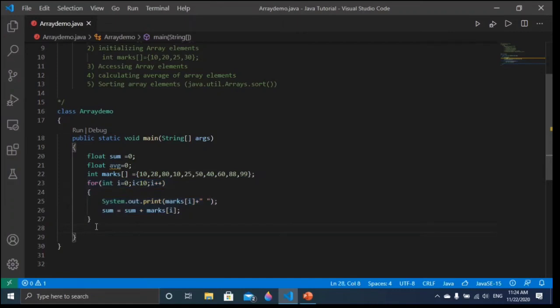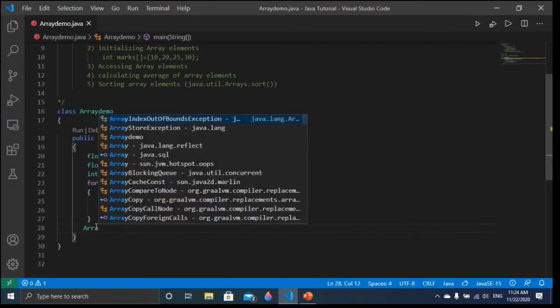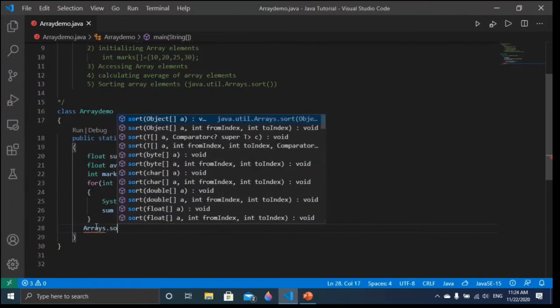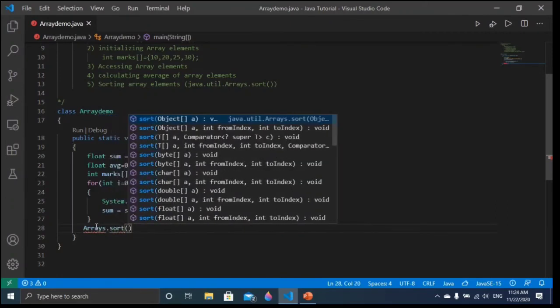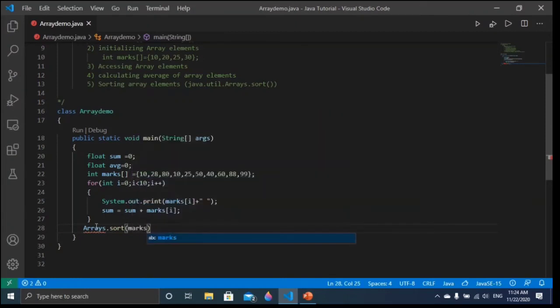I will write one line of code here: Arrays.sort, and what will I pass inside that? I will pass marks. But you can see, friends, the error is coming because Arrays.sort is not imported, and this is inside Java.